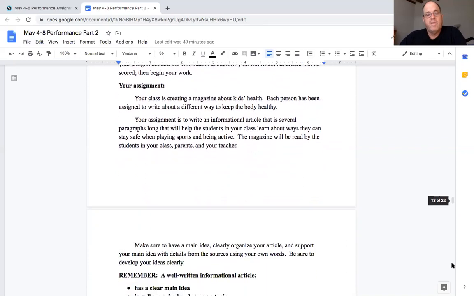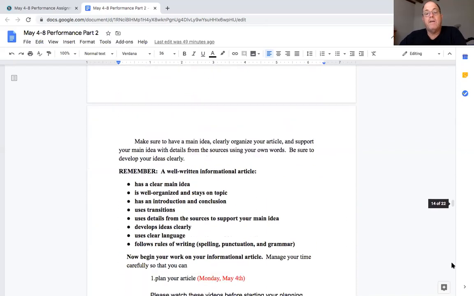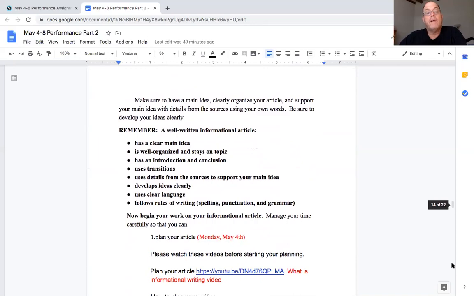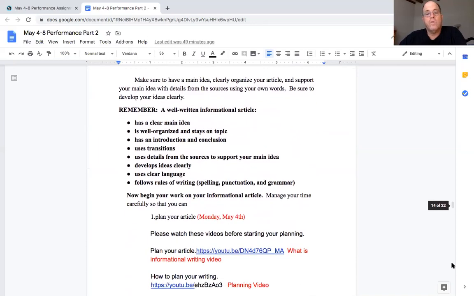Okay. So it says, make sure you have a main idea and clearly organize your article. Support your main idea with details and sources using your own words. Be sure to develop your ideas clearly. So it says, remember, these are things you need to remember. A well-written informational article has a clear main idea. It's well organized and stays on topic. It has an introduction and a conclusion. It uses transitional words. Uses details from the sources to support your main idea. Develops ideas clearly, uses clear language, and follows rules of writing, spelling, punctuation, and grammar.